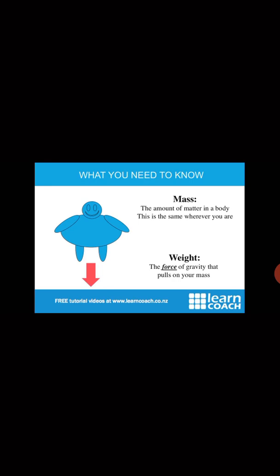But if we are talking about weight, weight is the force of gravity that pulls on your mass. So now, what is this force of gravity? As you know, Earth has a force which is called the gravitational force, and it has the property of pulling all objects towards itself. Because of that we are able to stand on the ground on the earth. The force which acts on every body, because of which the body is stable on earth, is nothing but weight. So mass is the matter in a body, while weight is the force of gravity that acts on the body.